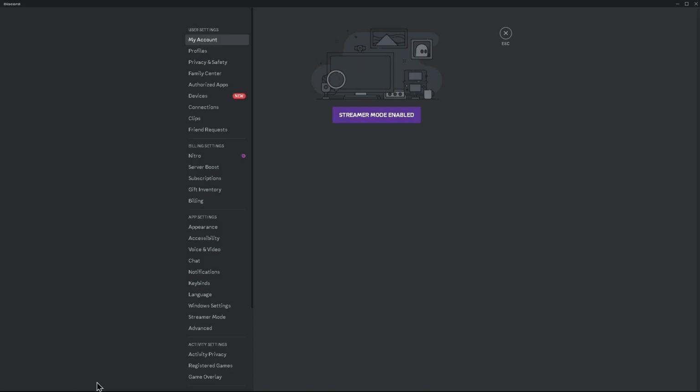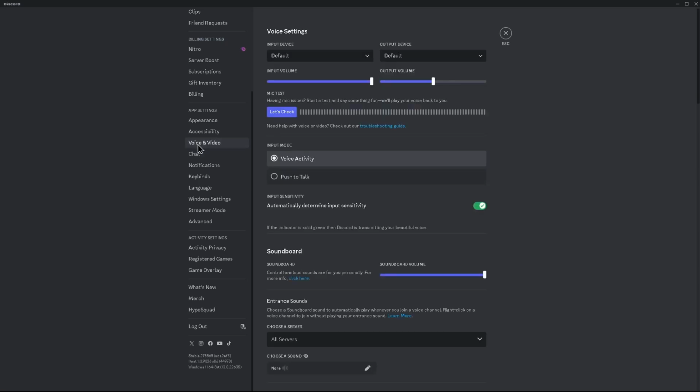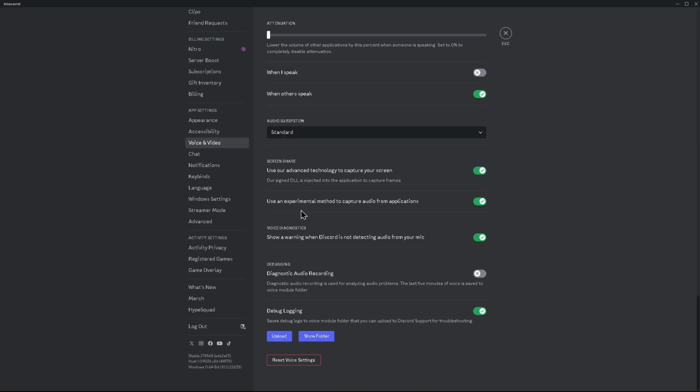If you're already sharing a screen and you're still facing that problem, tap on the settings or gear icon in the bottom left corner of your screen. Scroll down, and inside your app settings you can find voice and video. Tap on voice and video and scroll all the way down. Inside your screen share section you can find the option which says use an experimental method to capture audio from applications. If that option is turned off, just turn it on.